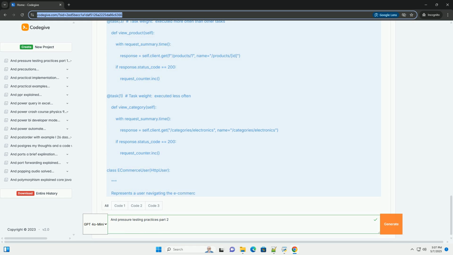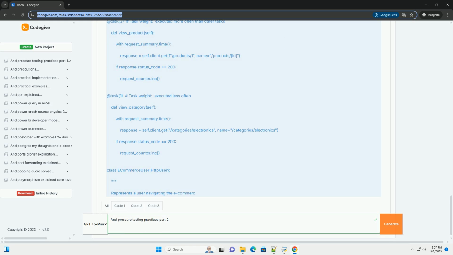5. Advanced features. Parameterization: use variables in your requests to simulate different user inputs. For example, you can use a list of product IDs to randomly select a product to view. Data injection using CSV files: load data from CSV files to simulate more realistic user behavior. For example, you can load a list of usernames and passwords from a CSV file to simulate user logins. External data sources, databases, APIs: fetch data from external data sources to simulate more dynamic and realistic scenarios.